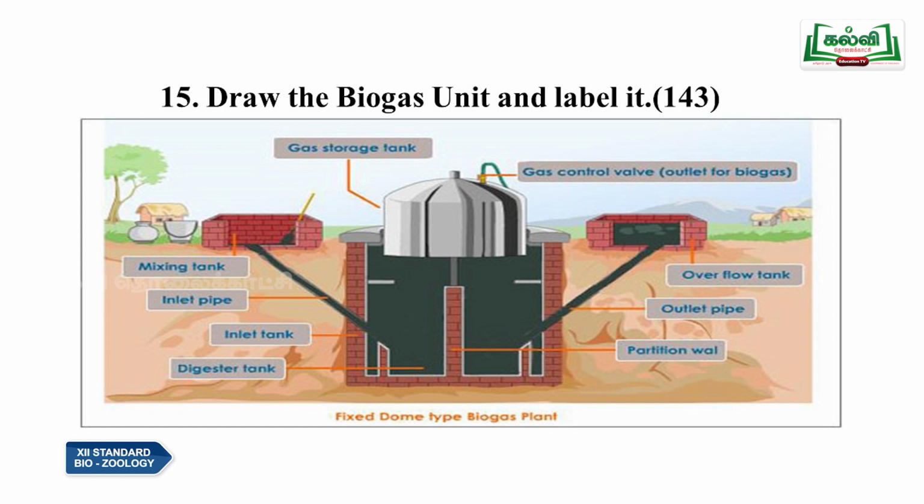So, this is the dome type biogas plant where the gas is collected in the top part of the dome. So, that is the biogas unit. So, you have to draw this diagram and label the parts.